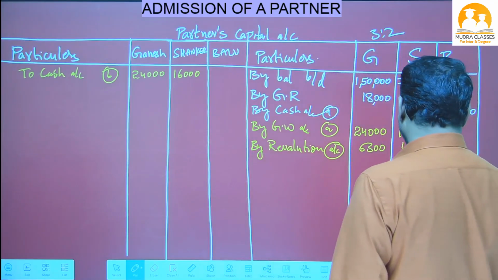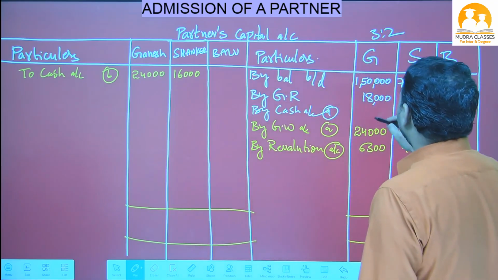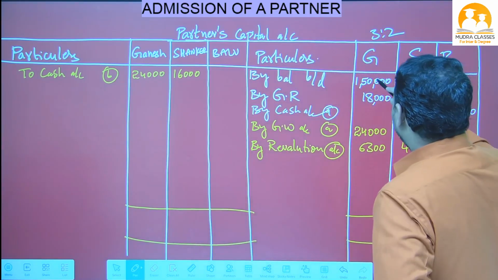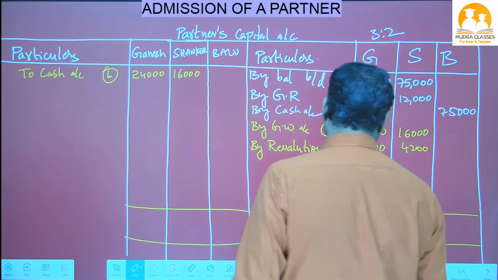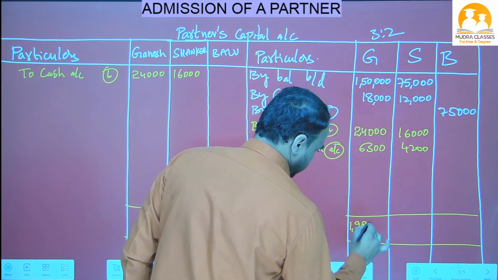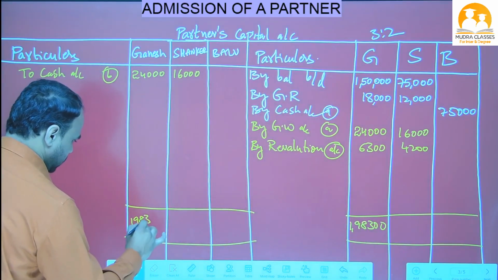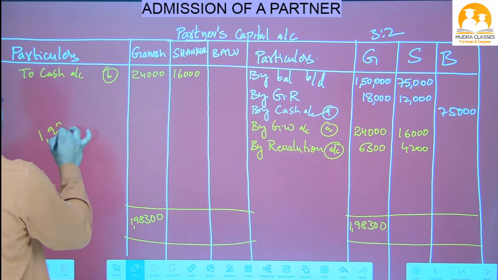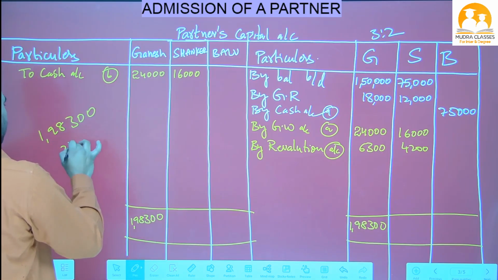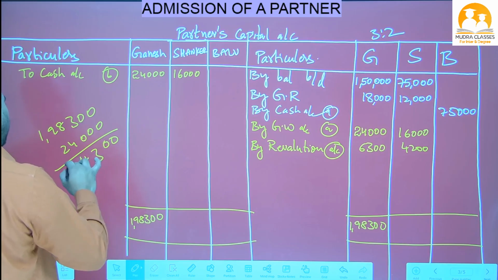Now we have to close the partners capital account, Nana. Let's close the partners capital account. On the credit side, the total is 1,98,300. The same amount I will write here, 1,98,300. From this 1,98,300 we have to do minus 24,000.